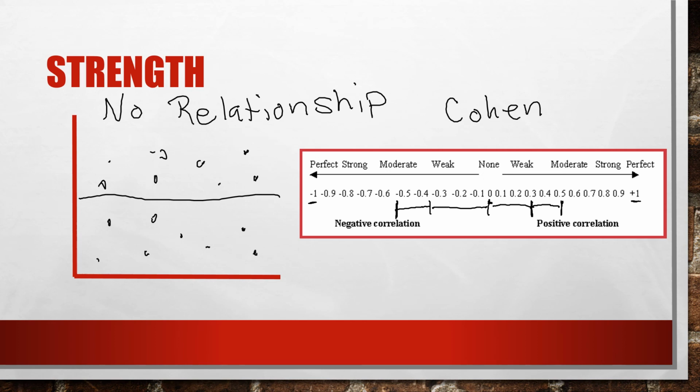And then anything above that or below that, so anything from -0.5 to -1, that would be strong. And anything from 0.5 to +1, that would also be strong. So that kind of gives you an idea of how strong the relationship is if you have the Pearson correlation coefficient, which is the number that we calculate.